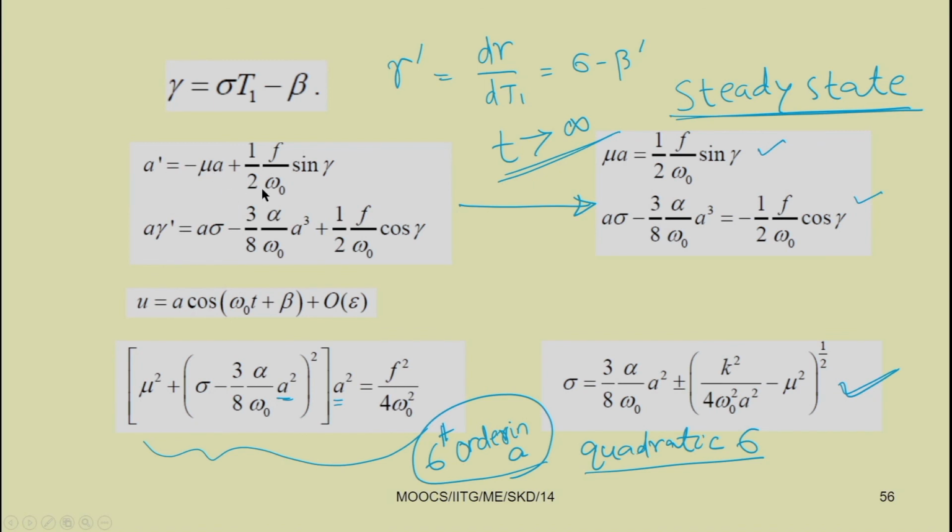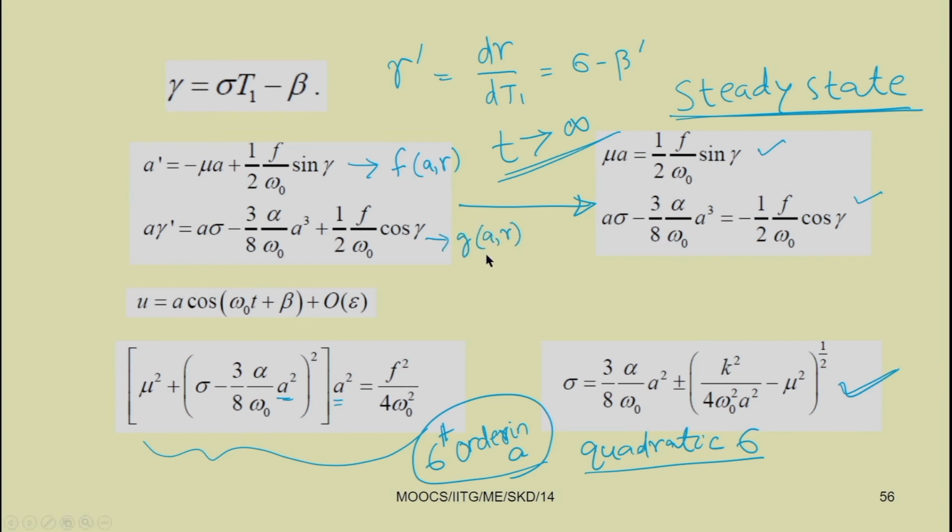Now, we can find the Jacobian from this equation, that is A dash equal to minus mu A plus half f by omega 0 sin gamma, A gamma dash equal to A sigma minus 3 by 8 alpha by omega 0 A cube plus half f by omega 0 cos gamma. So, the right hand side we can write as F(A, gamma), and the second is equal to G(A, gamma).